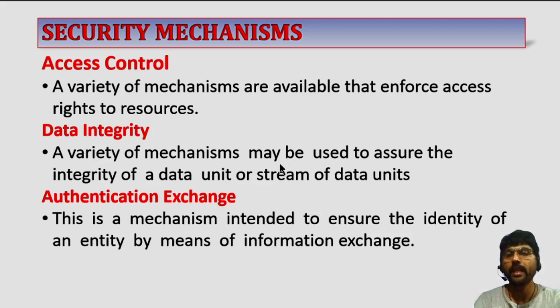These are some of the techniques available for data integrity. Authentication exchange is a mechanism intended to ensure the identity of an entity by means of information exchange. This mechanism checks whether both parties are authenticated or not, and that information is exchanged in a proper manner.